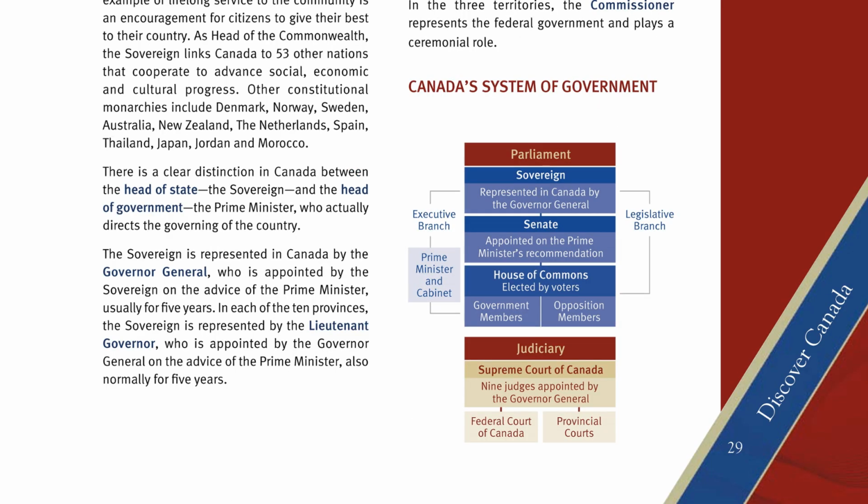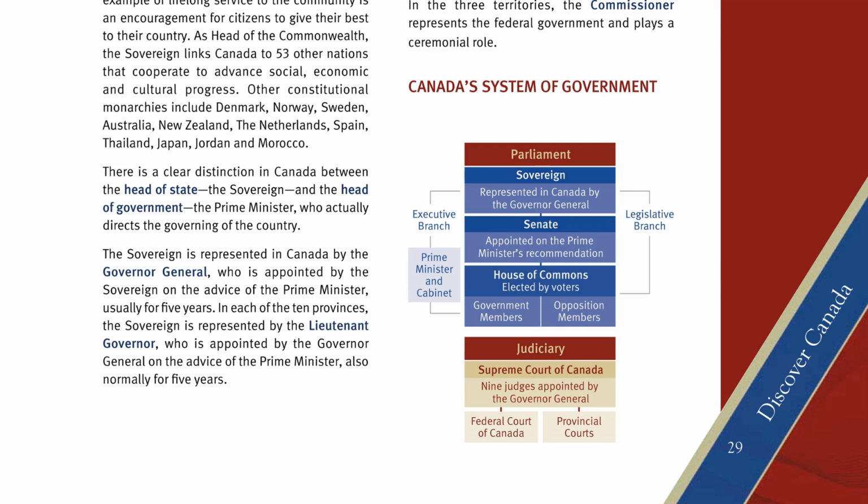Canada's system of government. Parliament is comprised of 3 elements: the Sovereign, who is represented in Canada by the Governor-General, the Senate, which is appointed on the Prime Minister's recommendation, and the House of Commons, which is elected by voters. The 3 branches of government are the executive branch, the legislative branch, and the judicial branch.